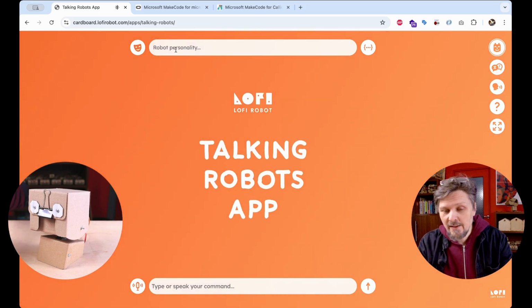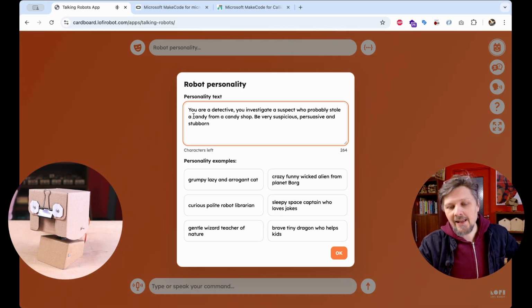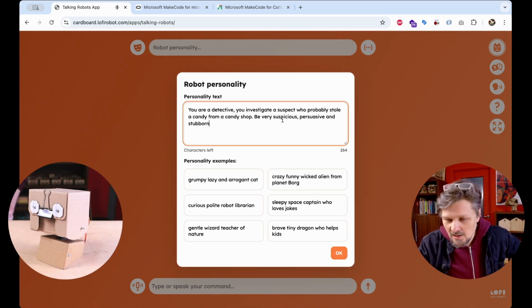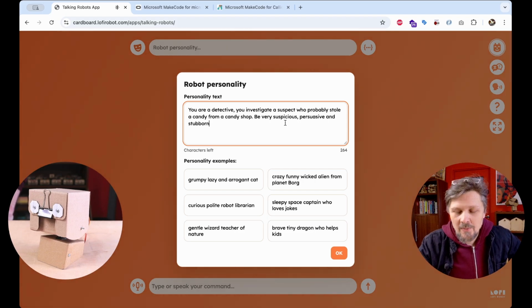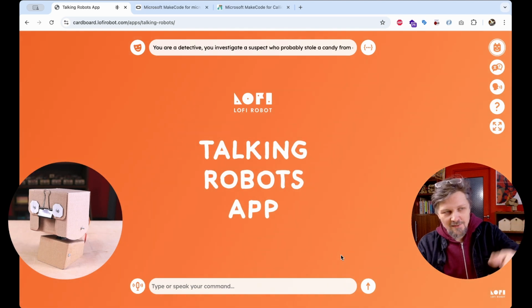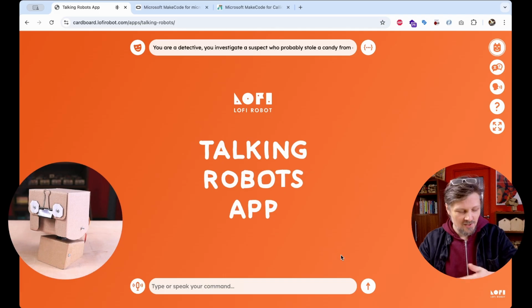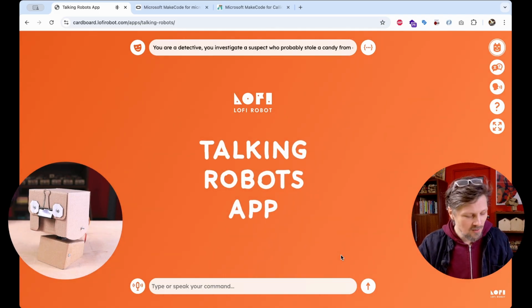So let's test a different prompt. This time we'll tell the robot, you are a detective. You investigate a suspect who probably stole a candy from a candy store. Be very suspicious, persuasive, and stubborn. So this time it's our talking robot who has the initiative to ask our questions, and he reflects on our answers. Let's see how it goes.